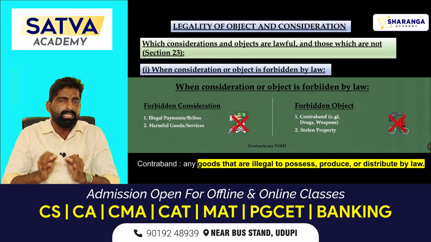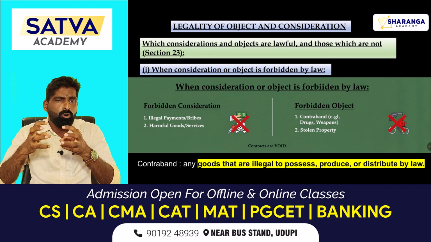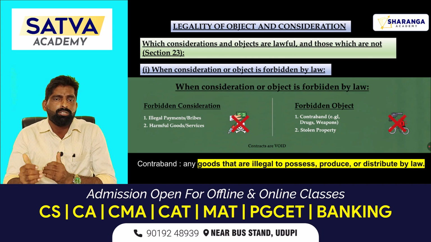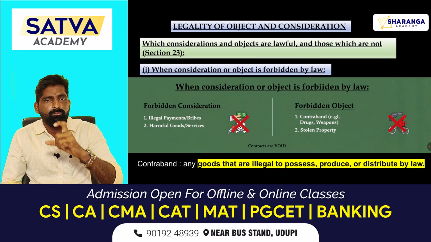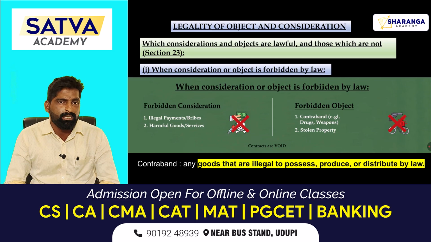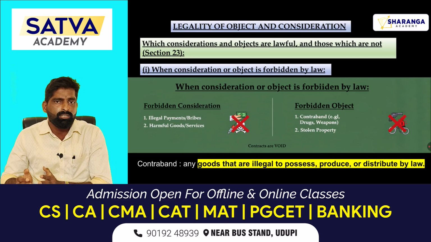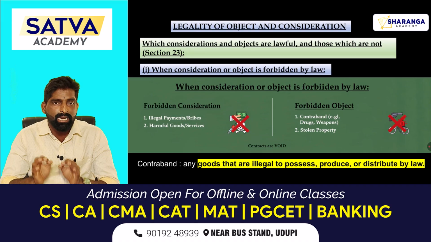You can also consider harmful goods or services. Sometimes you get more profit when you sell harmful goods to someone else. Under that you can consider e-cigarettes. E-cigarettes are forbidden by Indian laws, so you can't make a transaction in e-cigarettes. If someone makes a transaction to sell e-cigarettes for profit, then that contract will be a void contract because it is an illegal activity carried out by that person.